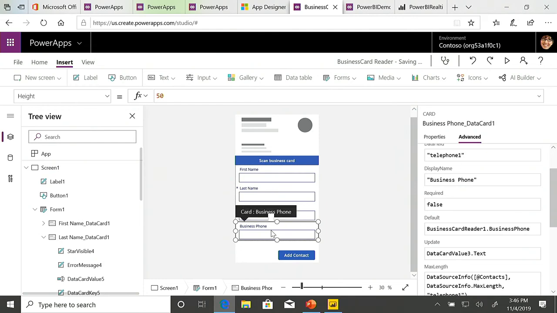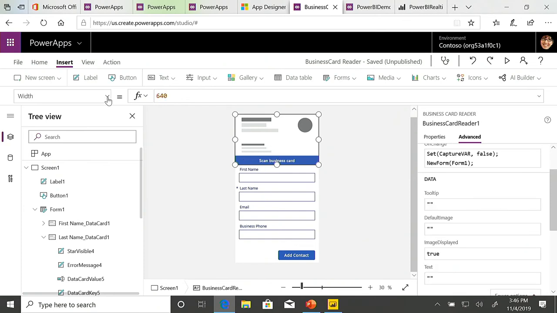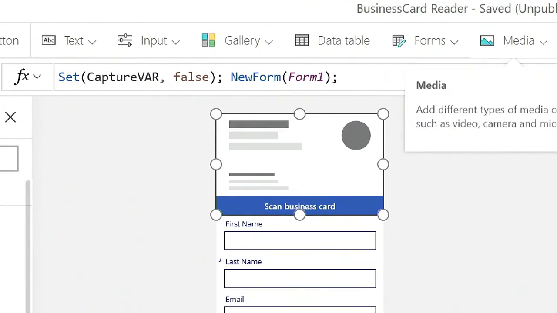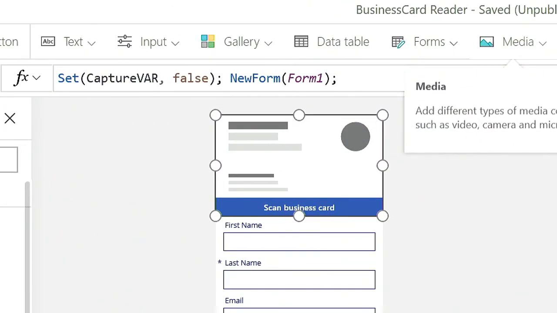Now, because this is just a single page and it's just a single form, there's certain things that we have to do to enable it so I can scan one business card after the other. First one, what I've done is on my scan business card, if I go to the on change property, you can see here, I'm creating a variable.